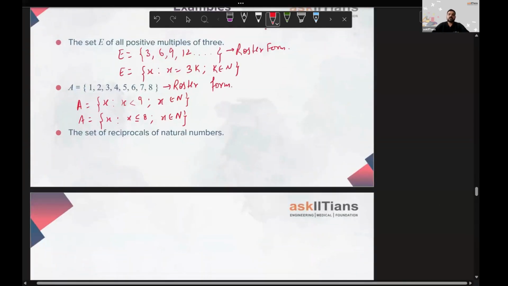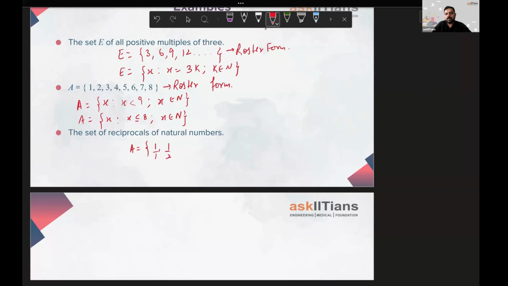Right? Next, you have to write the set of reciprocals of natural numbers. We know the natural numbers are 1, 2, 3, 4, 5. So the set that we'll be having is 1 by 1, 1 by 2, 1 by 3, 1 by 4, and so on. This list is never ending because the number of natural numbers is infinite, right? So this is your roster form.